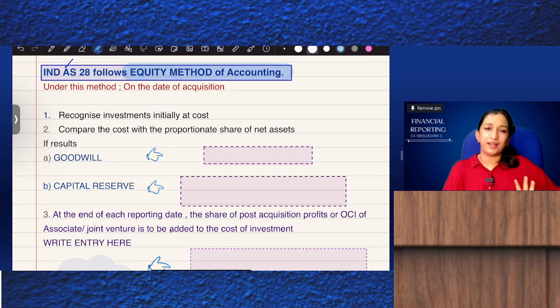So what is to be done under this equity method of accounting?